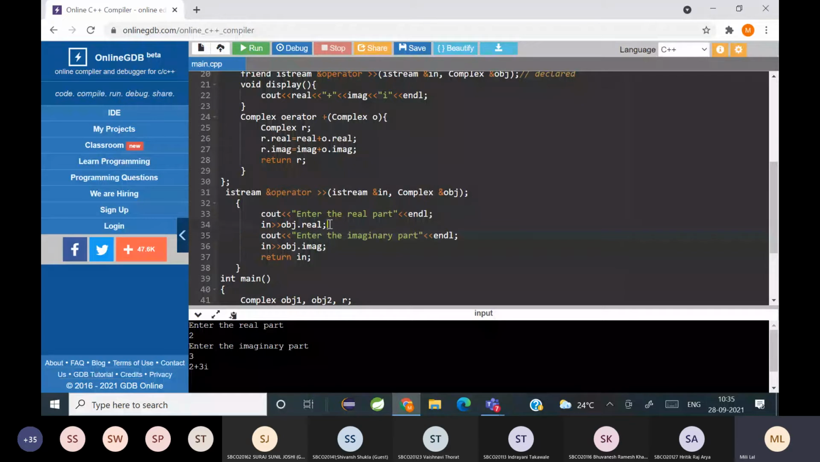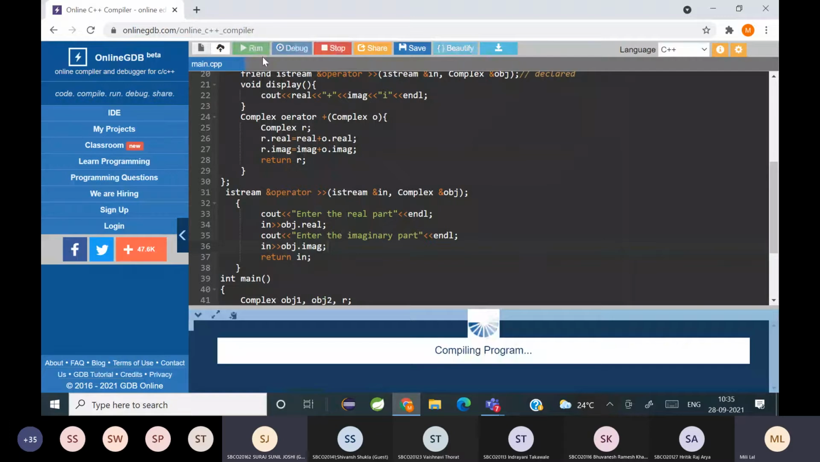The only difference is a friend function can access the private members, but it cannot access them directly. It has to use objects to access. So object dot real and object dot imaginary. And instead of cin, we are passing in a variable, so instead of cin, I'll be writing that in here. Is it clear? Yes, ma'am.